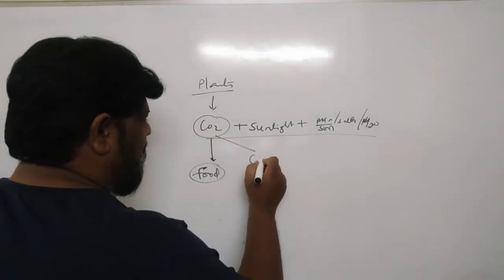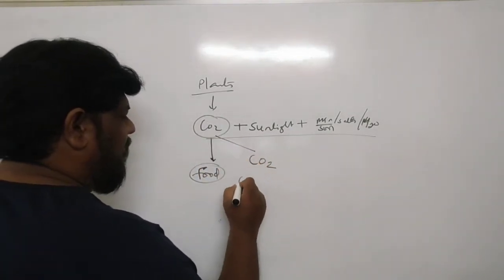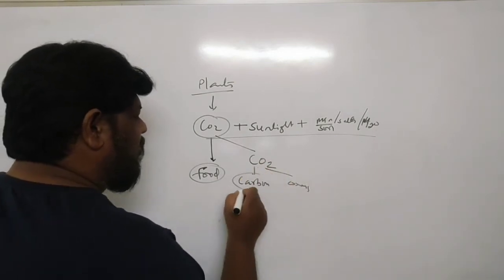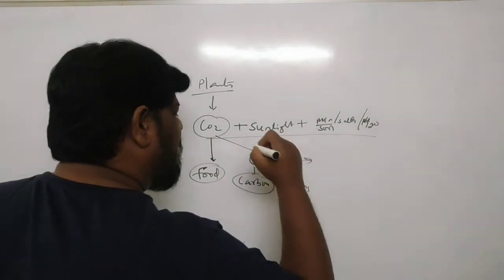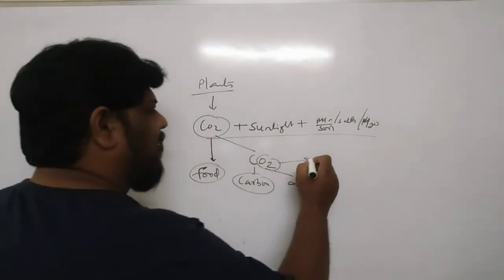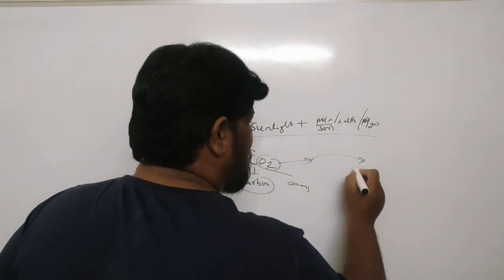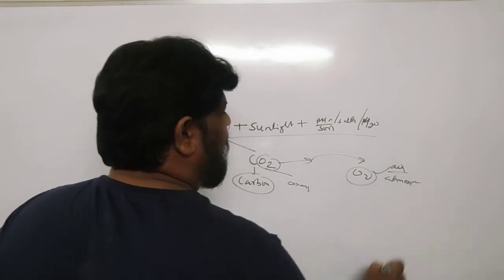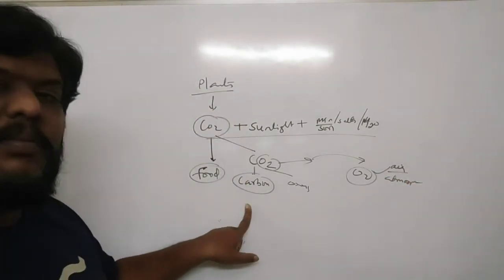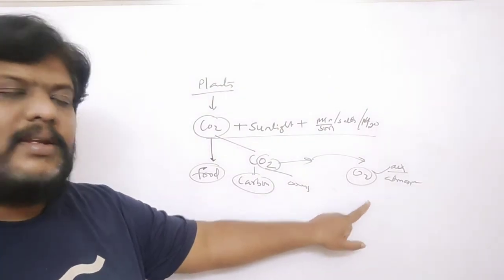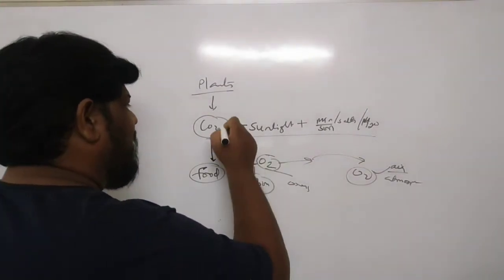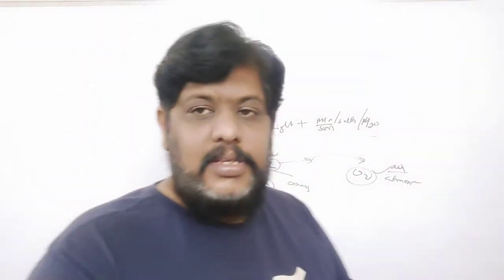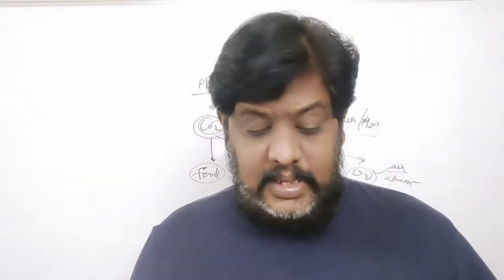Now just see here, there is carbon dioxide. So that means here it is carbon and this one is oxygen. They will use the carbon and remove the oxygen. This oxygen comes out of the tree, and that is how the oxygen is added to the air, to the atmosphere. So carbon is used by the plant, oxygen is left by the plant. This is how plants are taking the carbon dioxide and giving out the oxygen. Isn't it good, children? These plants are really helping us to survive.